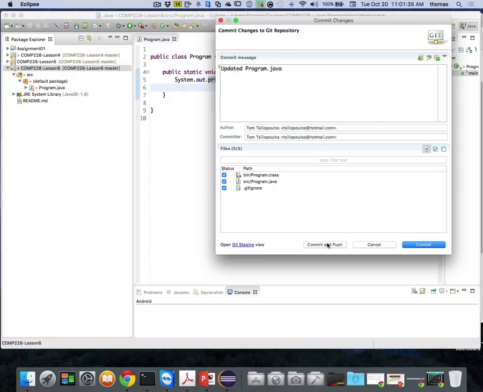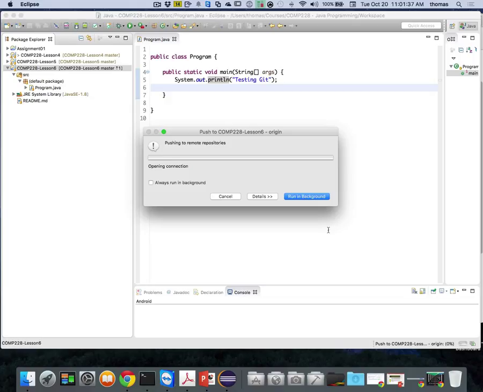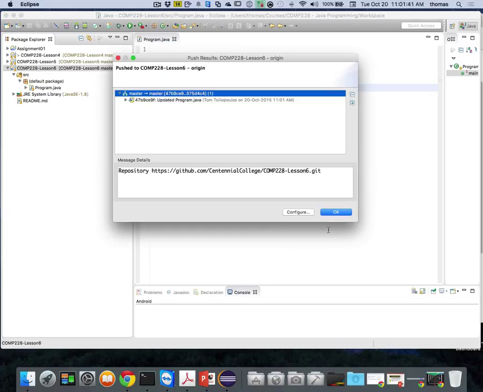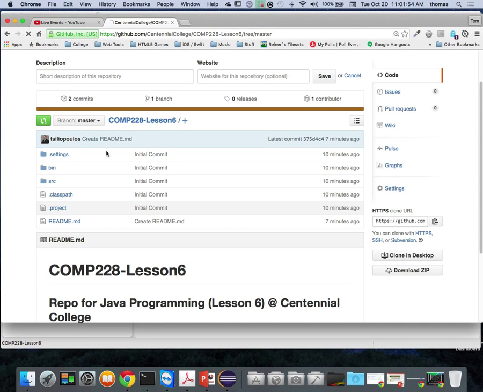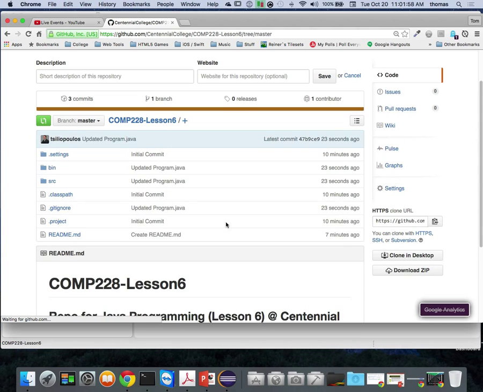I'm going to commit and push. And if you notice, I don't have to put any details in there like I normally do because my local repository has all the smarts. What's my remote? All that kind of stuff is built in. I've already done all that work. Eclipse just knows about it. Now that I've done that, if I go back online and refresh, you can see I get this next commit. There it is. There's my updated Program.java. This came right out of Eclipse, right? It didn't come from a command line.